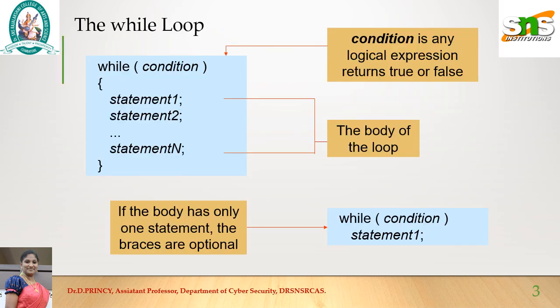While loop. The syntax of while loop: while condition. If the condition is true, the set of statements, the body of the loop, will be executed till the condition remains true. Once the condition becomes false, the execution comes out of the loop. Statements 1 to n make the body of the loop. The condition is any logical expression which returns either true or false. If the body has only one statement, the braces are optional. If it contains more than one statement, it must be enclosed with curly braces.